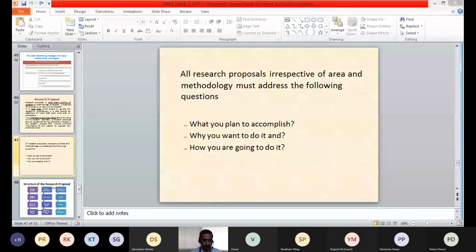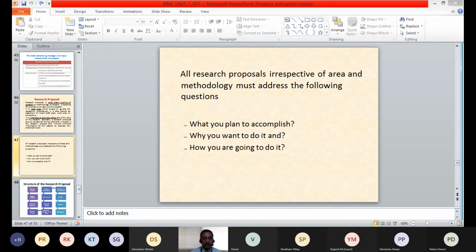Another important point: all research proposals, irrespective of area and methodology, must address the following questions. So whatever problem we want to address, whatever research we want to conduct in any type of subject or area, all those research proposals should address the following questions. They should include these following aspects.